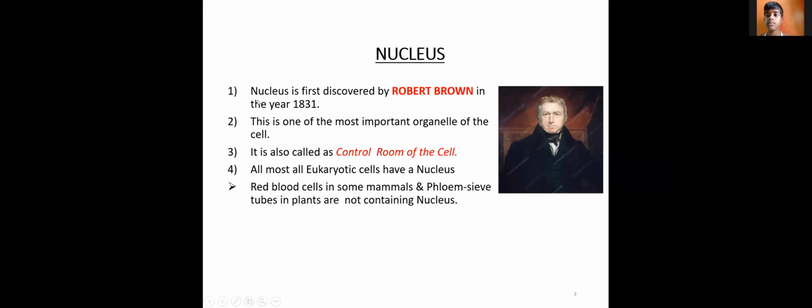Nucleus was first discovered by Robert Brown in the year 1831. Who discovered the nucleus? Robert Brown, in the year 1831.